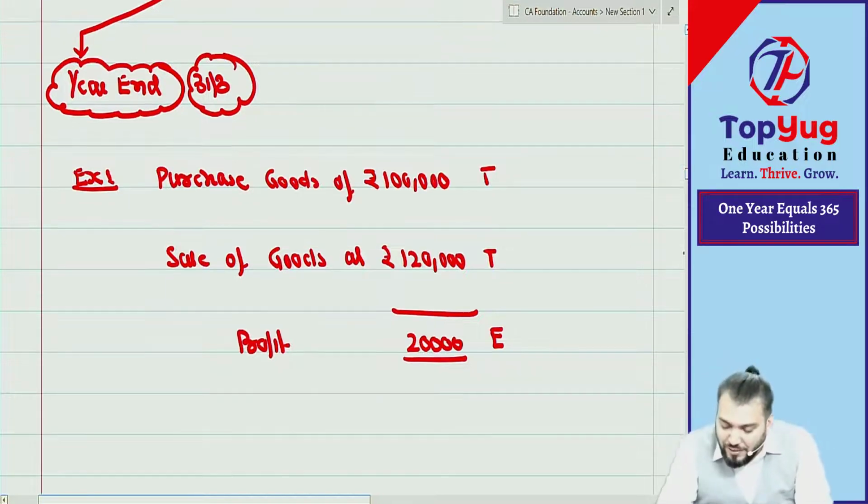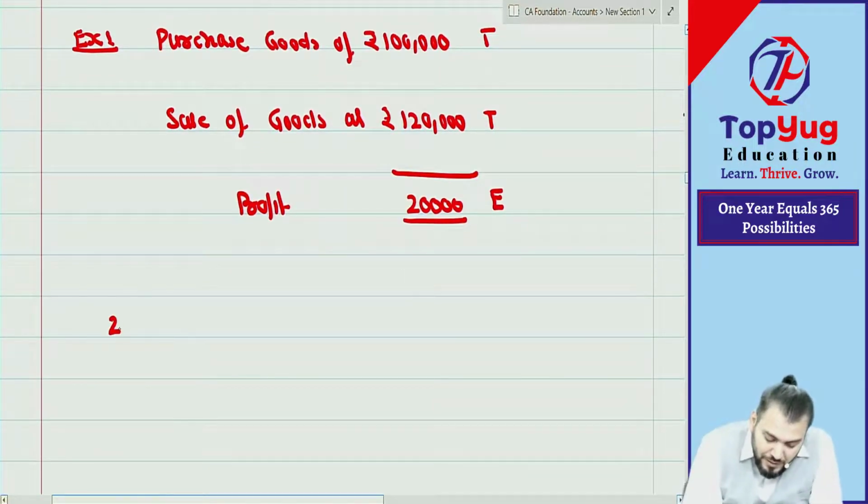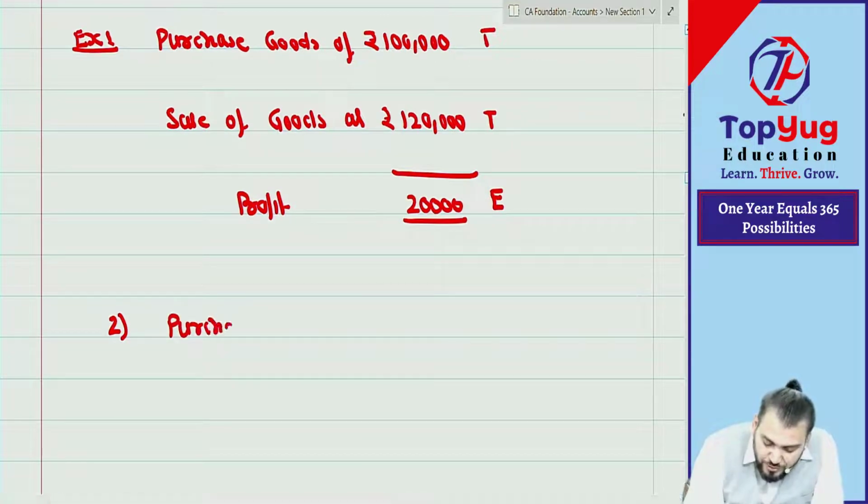Understood? Let me take another example. Example number two. Purchase goods costing rupees 1 lakh.